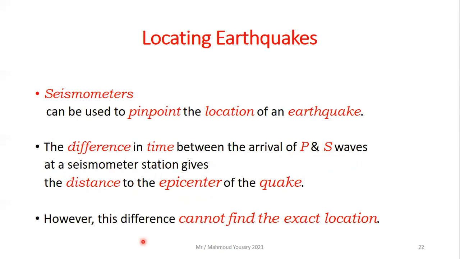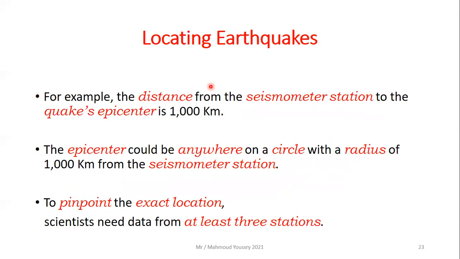However, this difference alone cannot find the exact location. For example, say the distance from the seismometer station to the quake epicenter is 1,000 kilometers. The epicenter could be anywhere on a circle with a radius of 1,000 kilometers from the seismometer station.